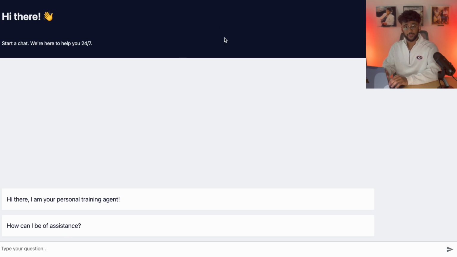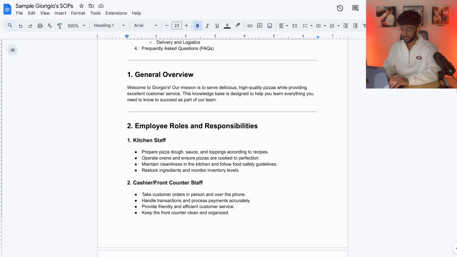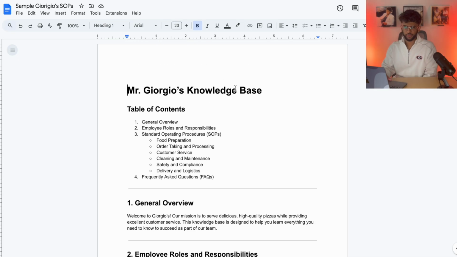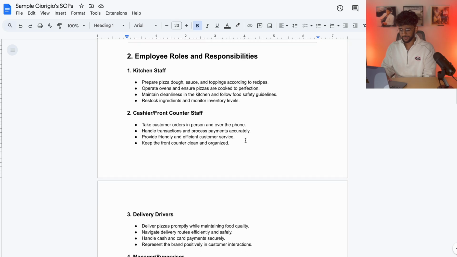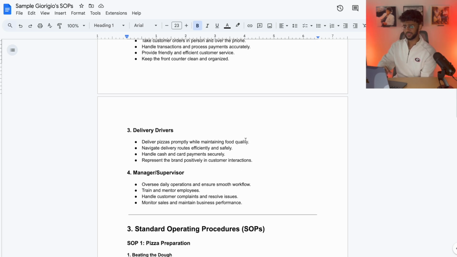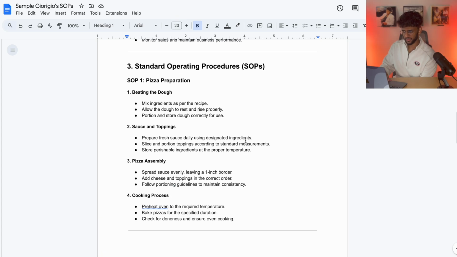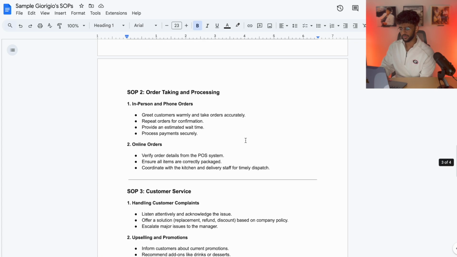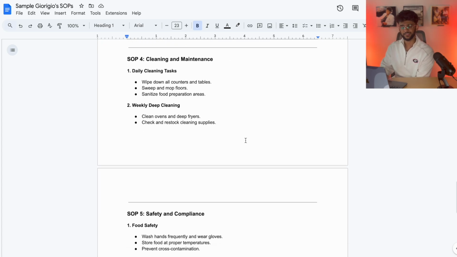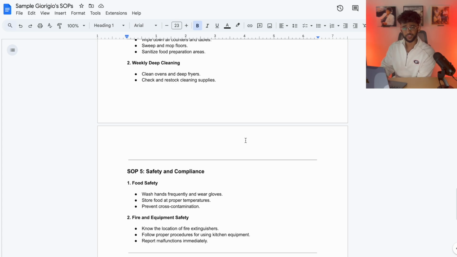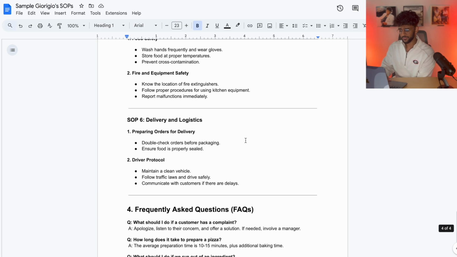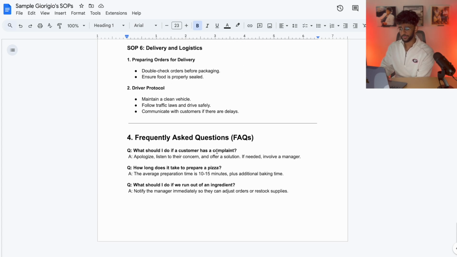Now, currently it has 2 pieces of documentation within the Google Drive folder that it's reading off of and answering questions off of. So number 1 is Mr. Giorgio's knowledge base. It's a pizza place, and it's just some generated SOPs for pizza preparation, order taking, customer service, cleaning and maintenance. Not very high level stuff here. Very simple stuff and a FAQ at the bottom.